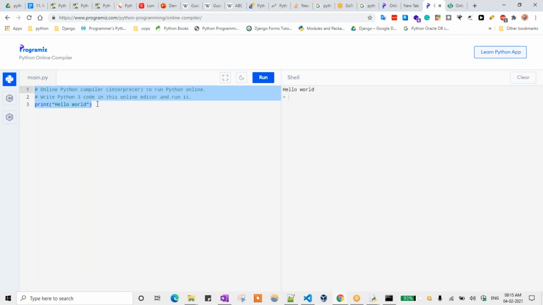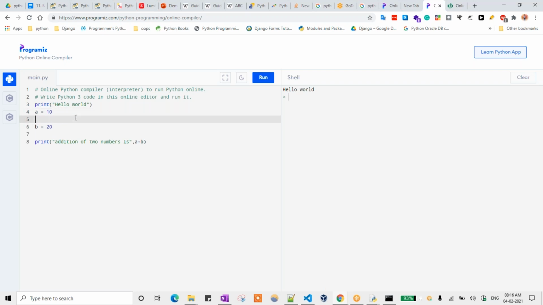Even if I want to change any other data, so print 1 plus 2, addition of two numbers. I need to give a comma for the concatenation. Now I need to define some variables here. So a equal to 10, b equal to 20. Here we are not declaring any data type also. By default, Python is a dynamically typed language. Automatically, it will take it up.